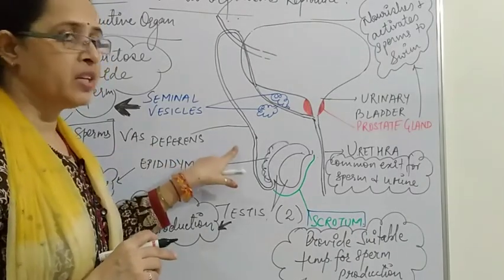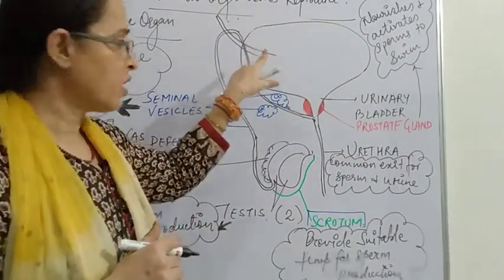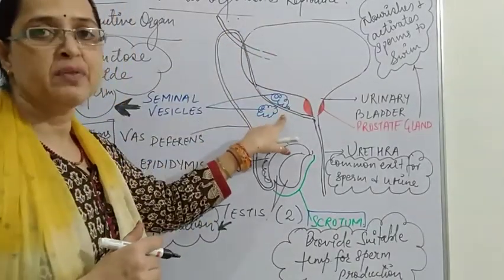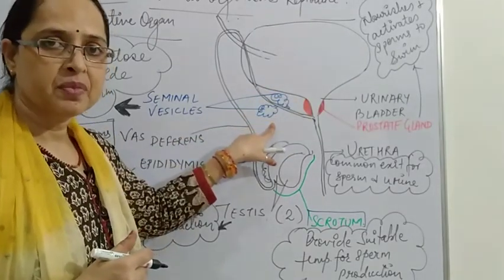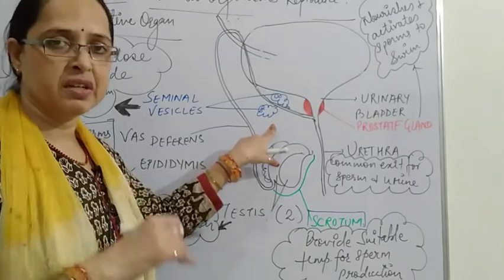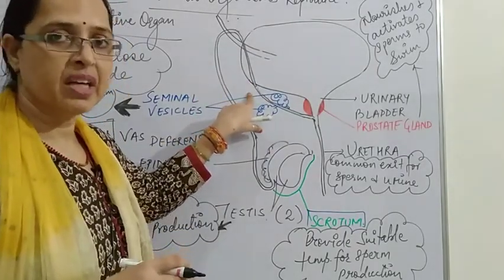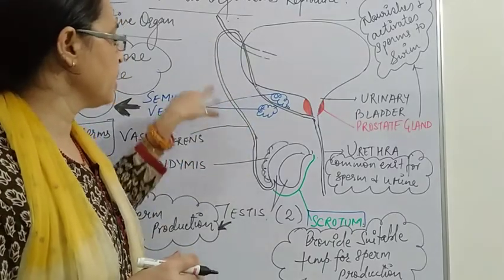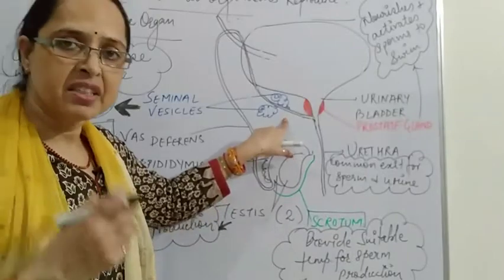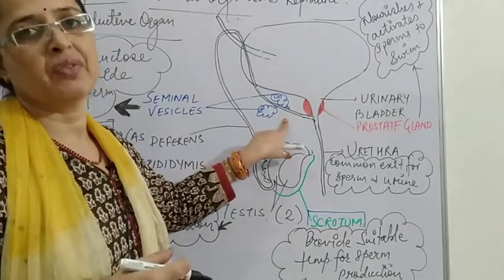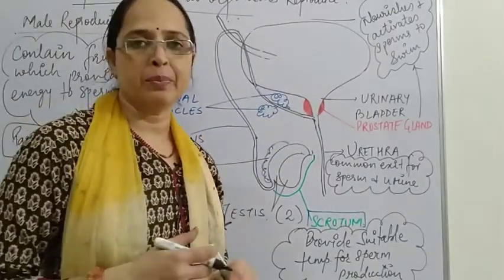This vas deferens takes the sperms into the abdomen, where they receive the secretions of the seminal vesicles. They get nourishment from these secretions, and this makes them swim.